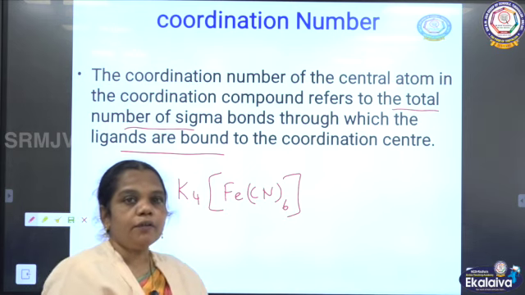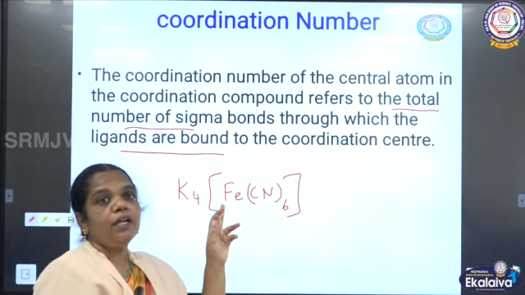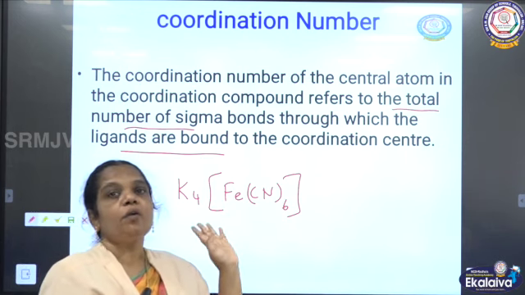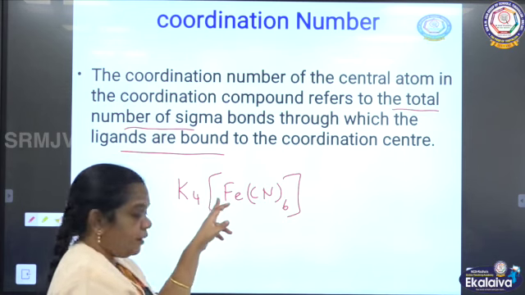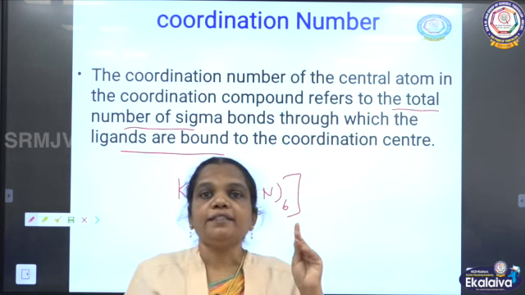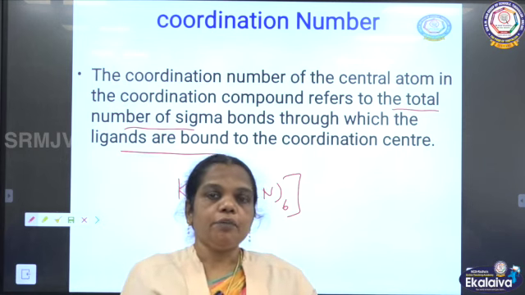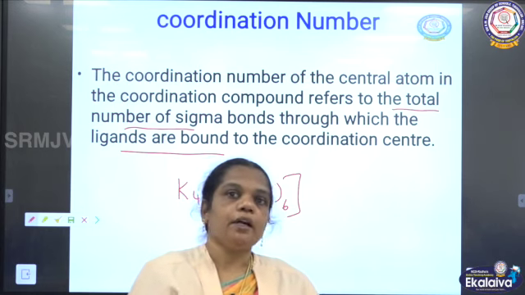Or an easy way you can find out: the number of ligands present inside the coordination sphere. So what is the number of ligands here? The transition element, you always have to keep in mind, acts as the central metal atom because of the vacant d orbital or incomplete d orbital.